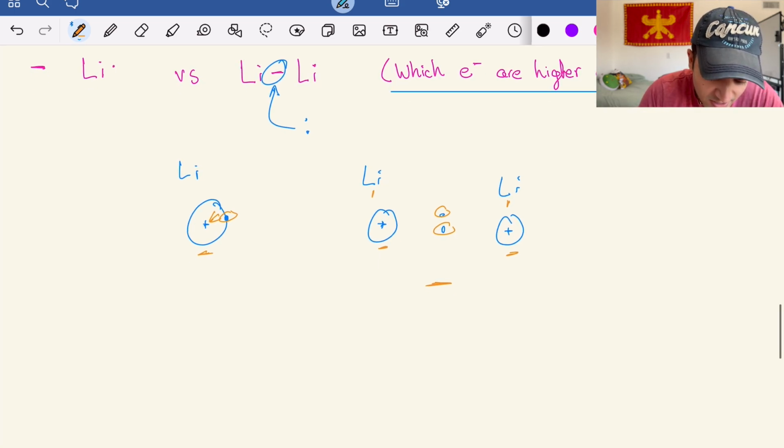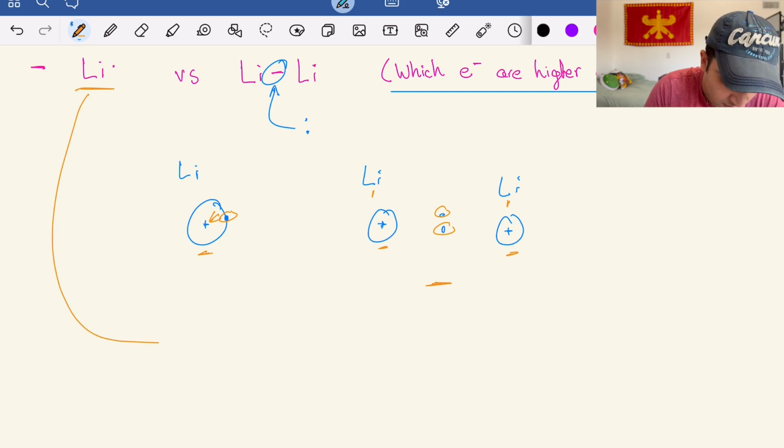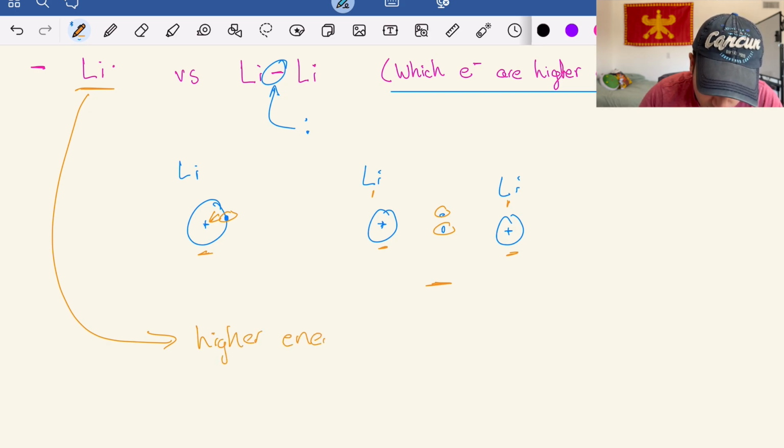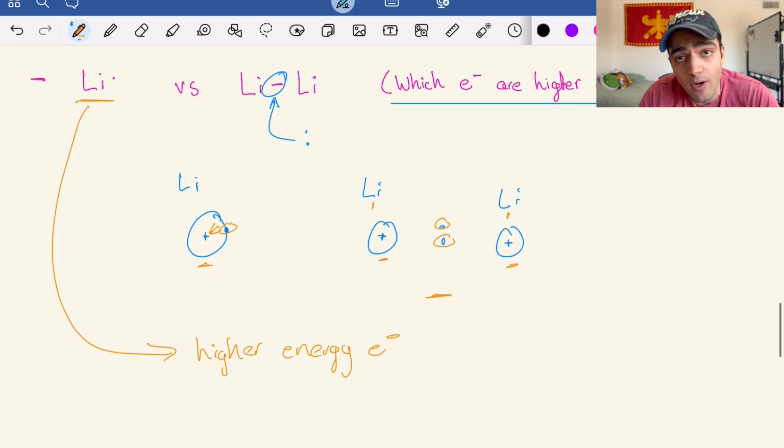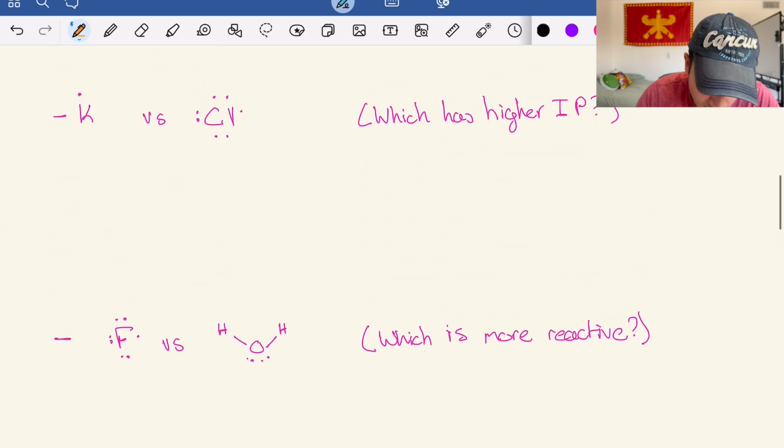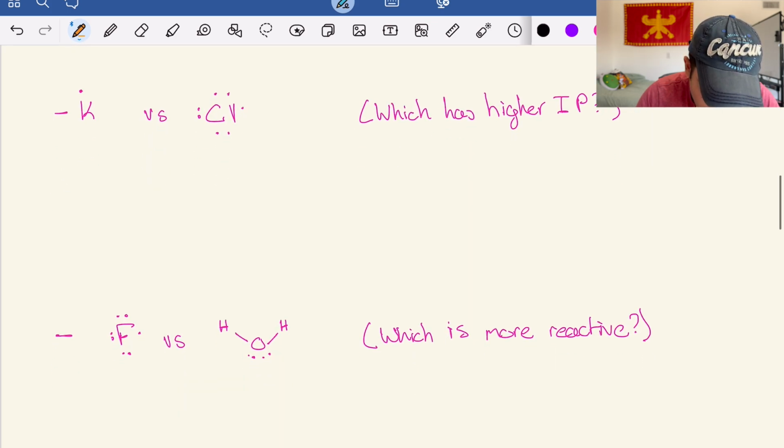So in this case, because this lithium isn't in a bond and it's just by itself, this one is going to be the higher energy electron. And then the one in the bond is going to be the lower energy electron because it's going to be more stable. And obviously, if something is going to be more stable, it's going to be less reactive. And then we can go ahead and jump back up to the top of this list.